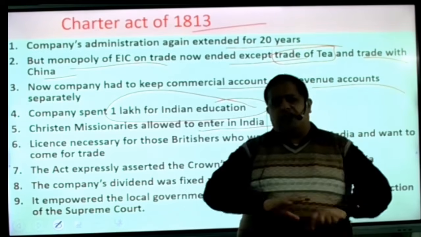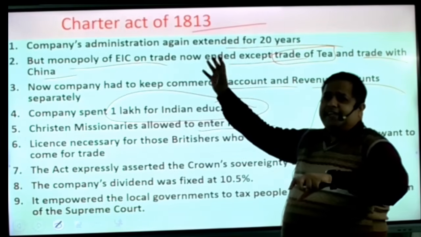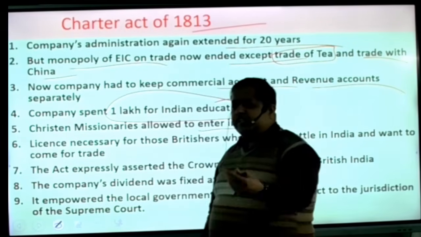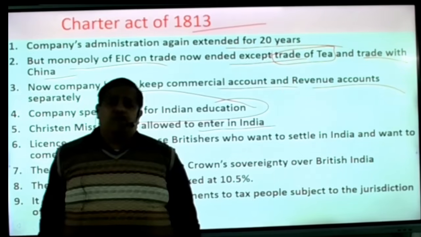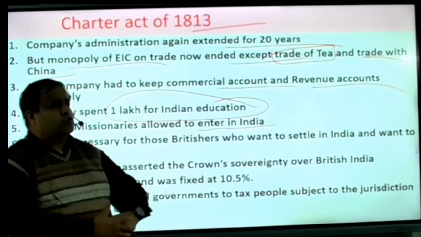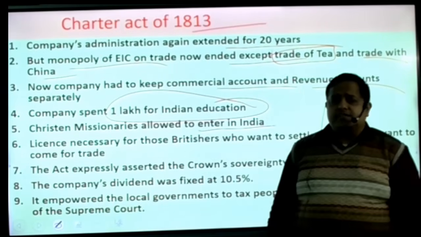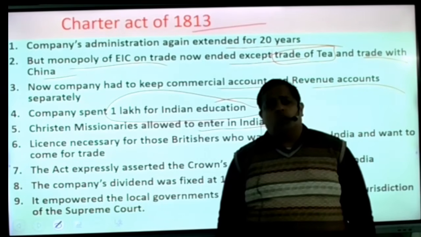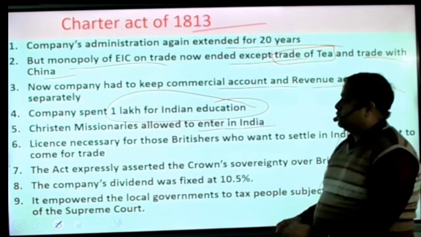But now, around 1813, after 1799 they had won the area of Mysore and most of the areas now came under them. So now they changed their face and wanted to focus on the spread of Christianity also. So Christian missionaries were allowed.